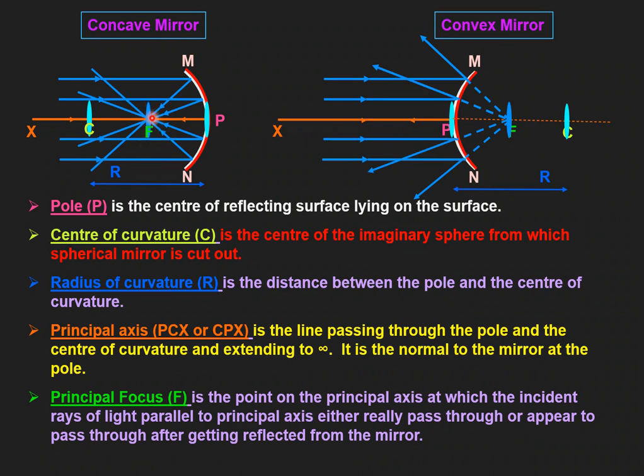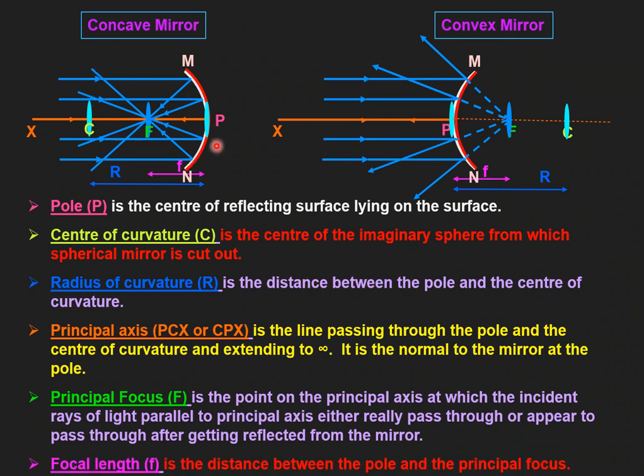It is represented by capital F. Here also this is capital F. This is known as principal focus for the case of concave mirror. Here for the case of convex mirror it is here. Now if we simply measure the distance between the pole and the principal focus, so this distance, this much, here also from pole to principal focus, this much distance we call focal length.